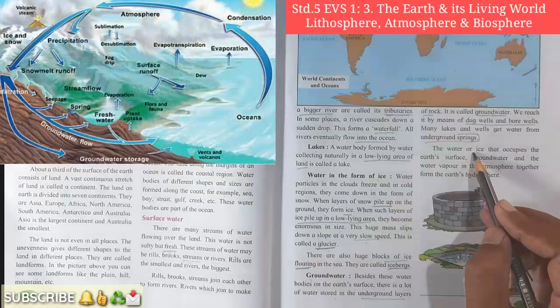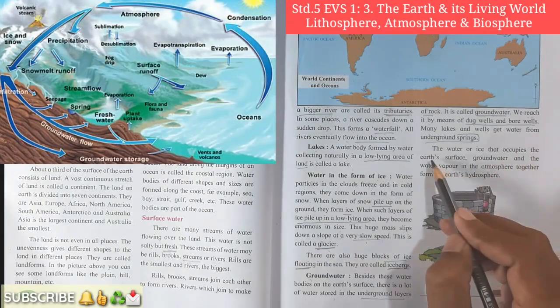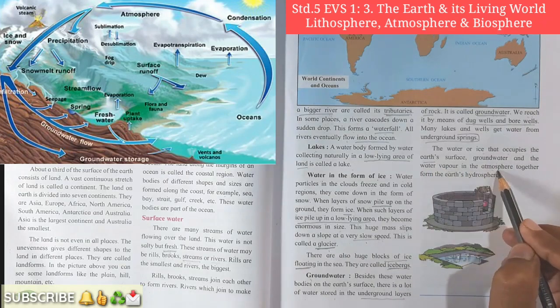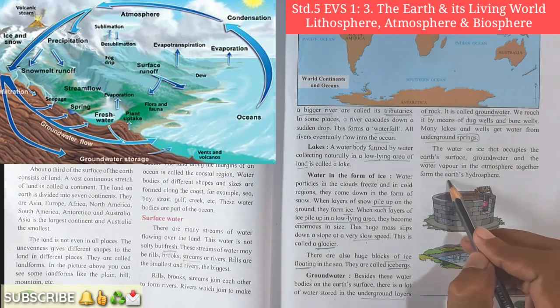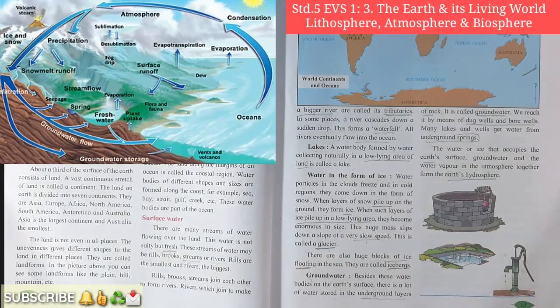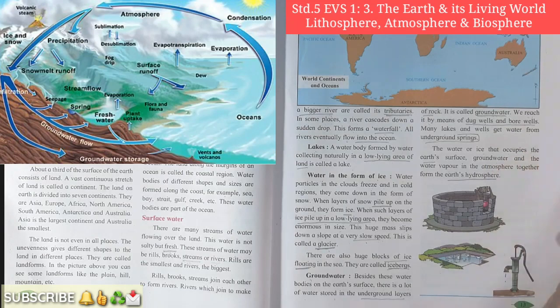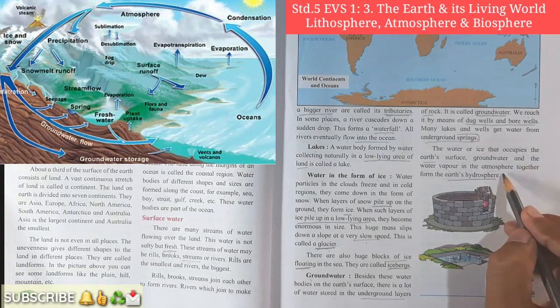The water or ice that occupies the Earth's surface, groundwater, and the water vapor in the atmosphere together form the hydrosphere. Yes student, what do you mean by hydrosphere? It means that the water available on the earth, the ice available on the earth, the water available in the ground, as well as the water in vapor form in the atmosphere, all together form the hydrosphere.